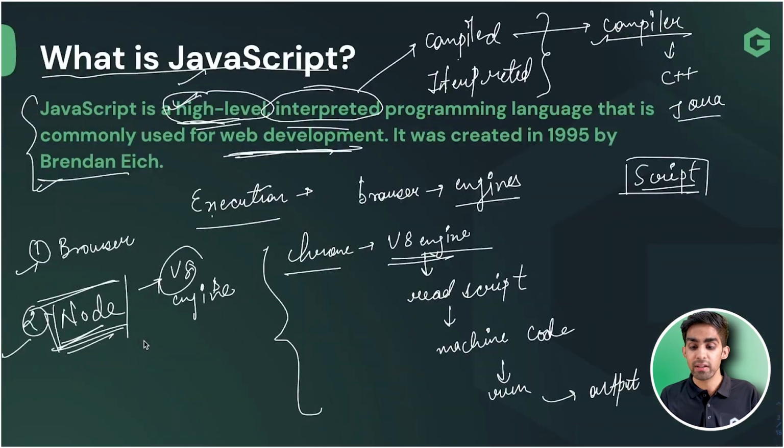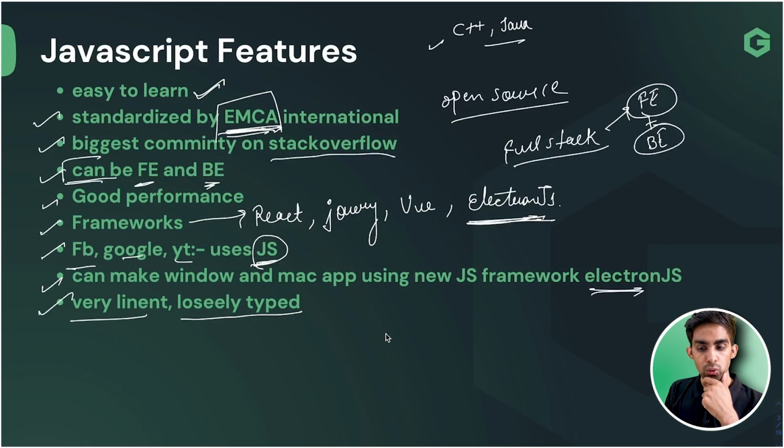After that, team, what have we done? We have done the execution. We have seen how JavaScript is executed. The first way we have seen is in the browser. The second way we have seen is outside the browser. But outside the browser, we need some runtime environment. For making that environment, what are we using? We are using Node.js.